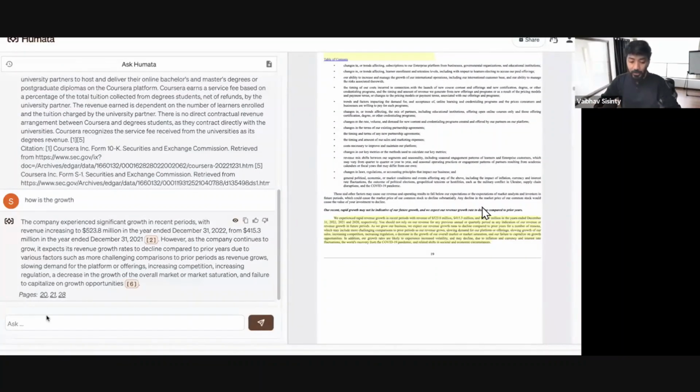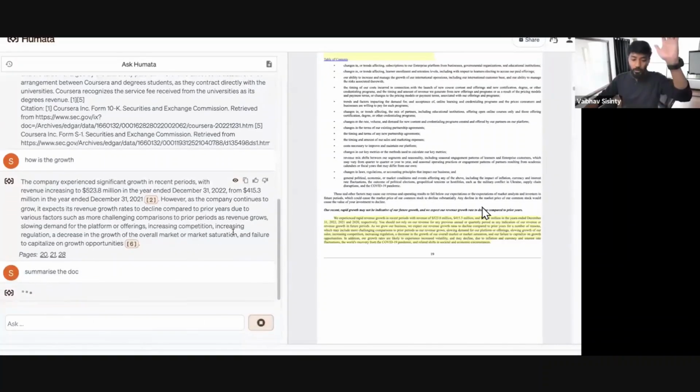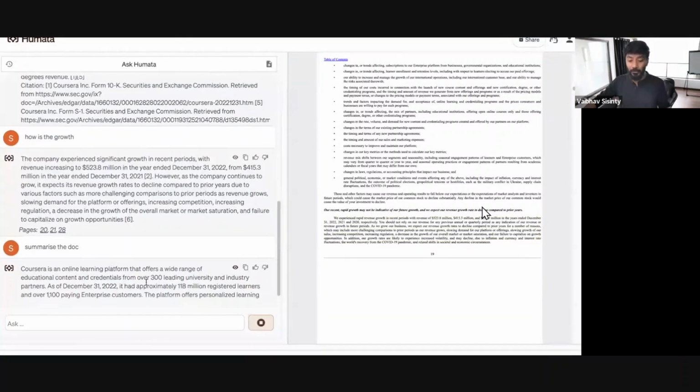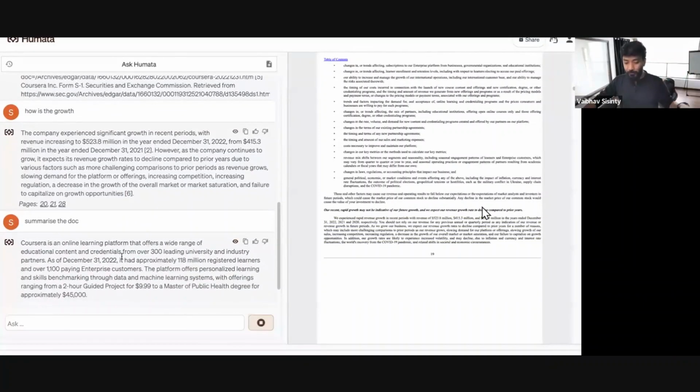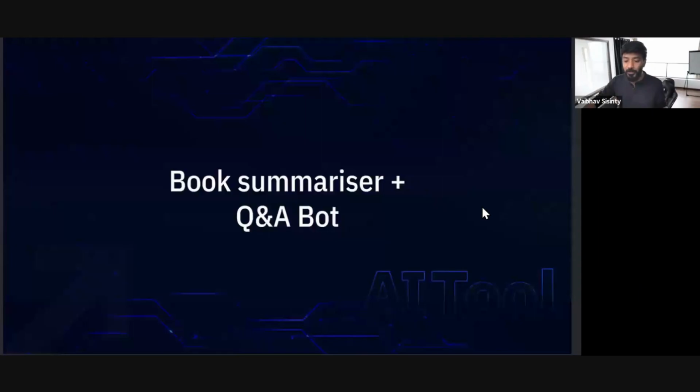I can also say summarize. And it can do the summary as well for me, right? You can ask questions like a Q&A bot, and it can also help you summarize. And there you go. You can see it's going through all of the most important data and giving me a quick summary as well.